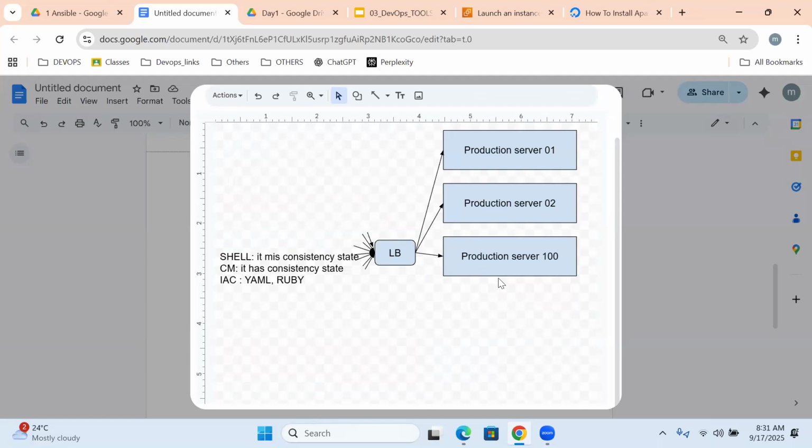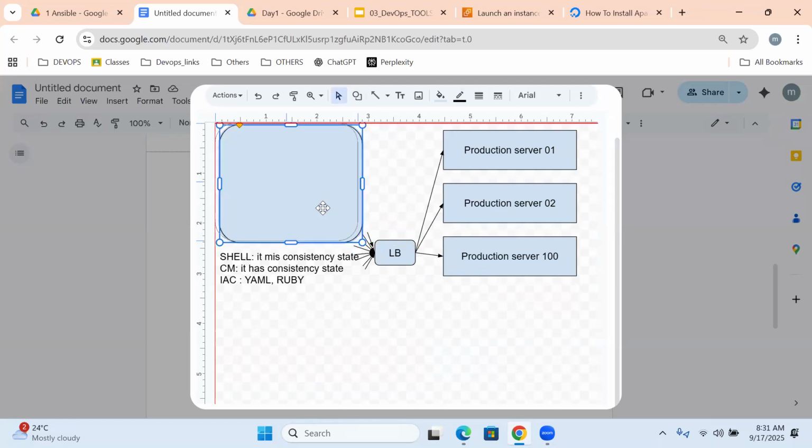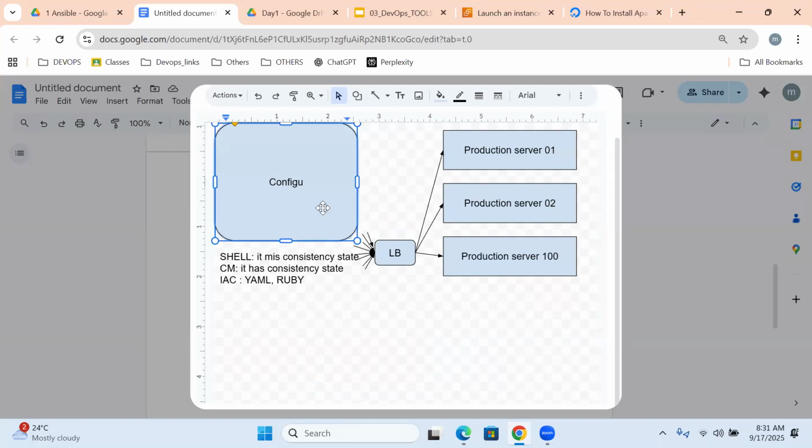But how to configure this? How exactly can we automate this across the servers? For this, we need to create one configuration management server.